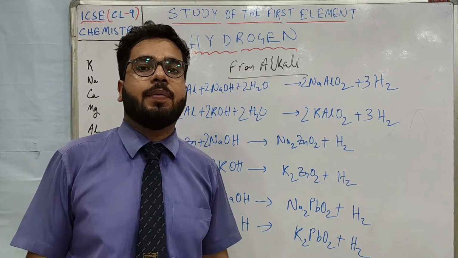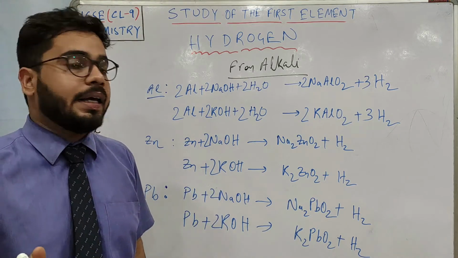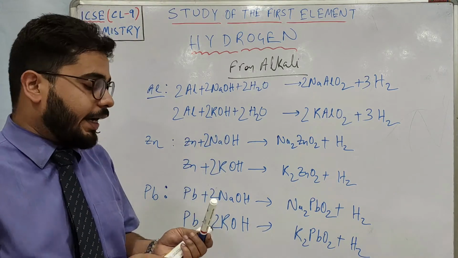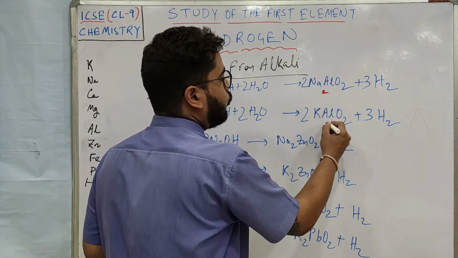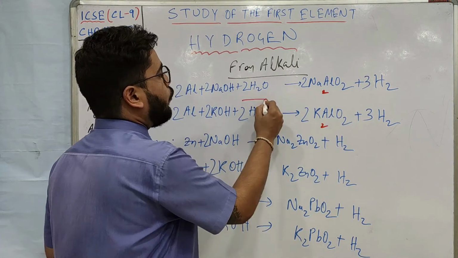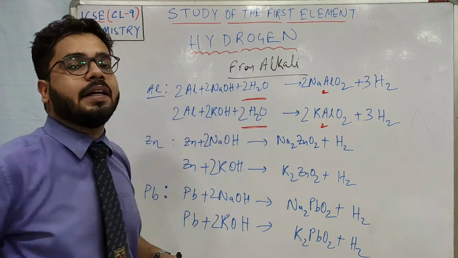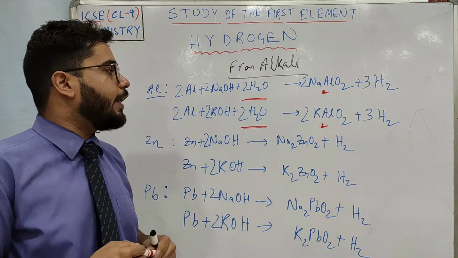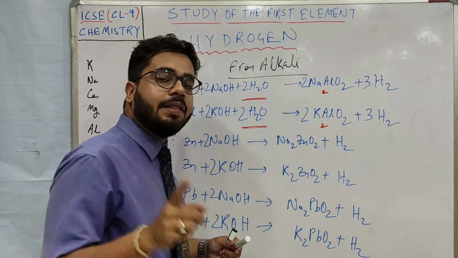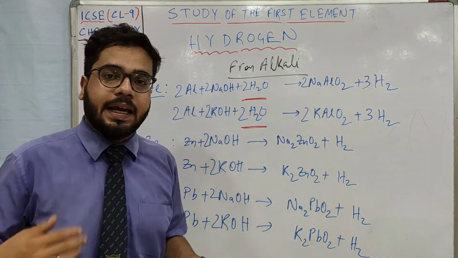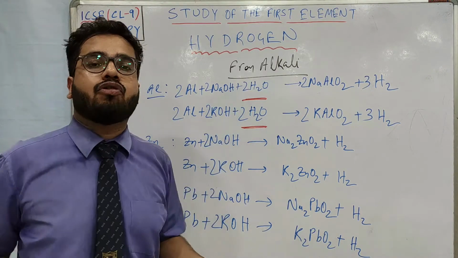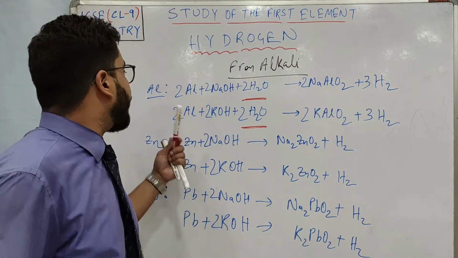So to balance you need to bring 3 hydrogen. Here the children forget 2 things. They make the mistake of writing Na2AlO2 or K2AlO2, and they forget the water on the reactant side. But you should not forget, okay? The formula of aluminate is NaAlO2, not Na2. Similarly, KAlO2, not K2AlO2. And the water has to be there on the reactant side when you are doing it